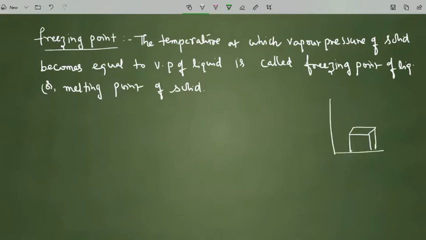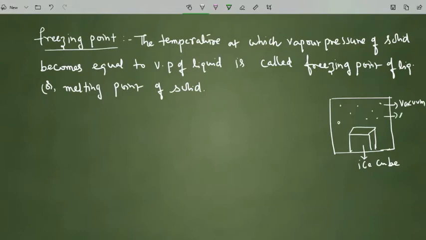Around it we will assume some space, and here assume some molecules, and this is what we have taken as an ice cube, and here vacuum is created.